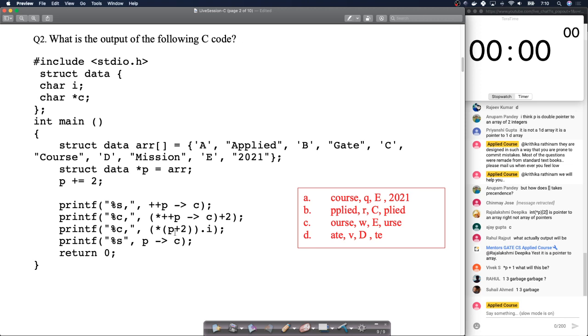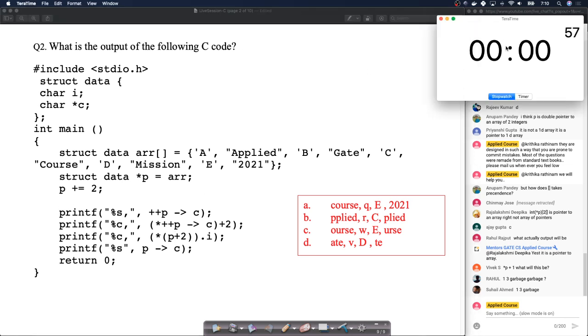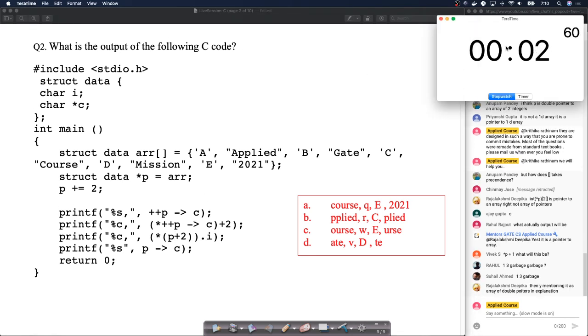Here comes the second question. Again, 2 minutes. Let's start. Let's take 2.5 minutes. This is a slightly lengthy question. So let's take 2.5 minutes now.